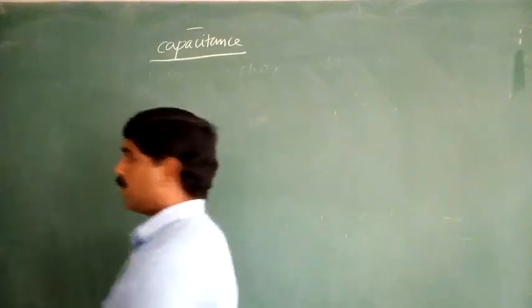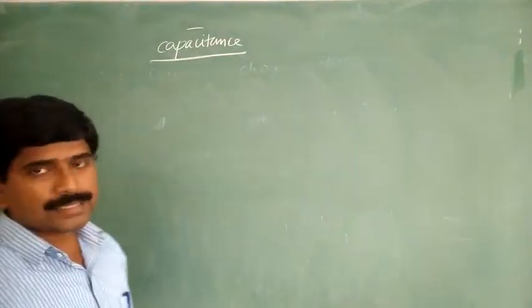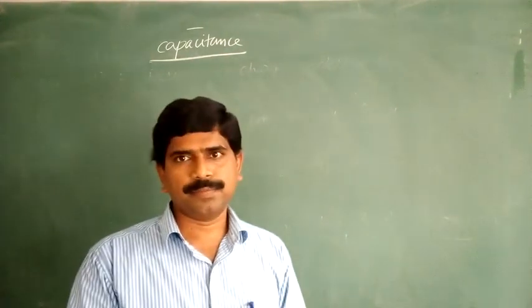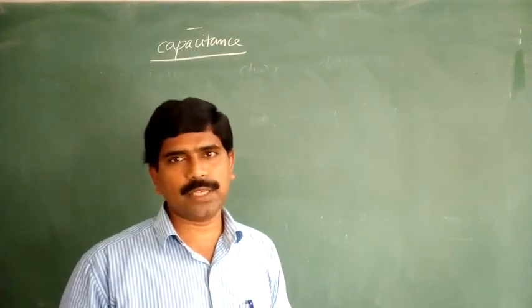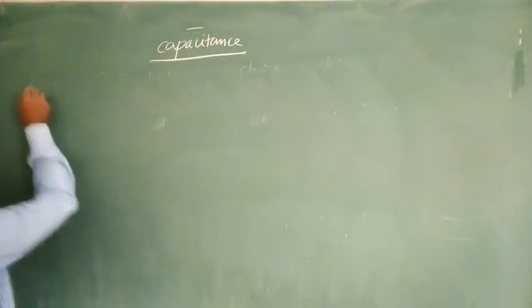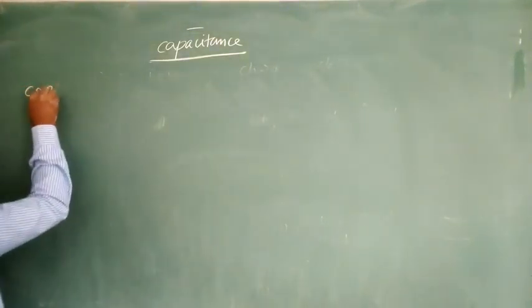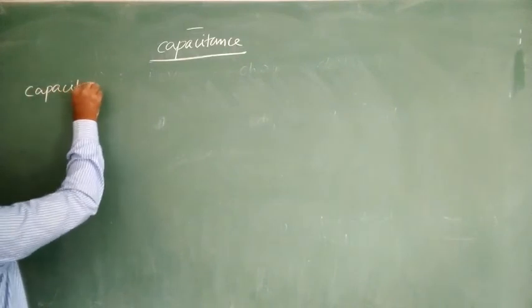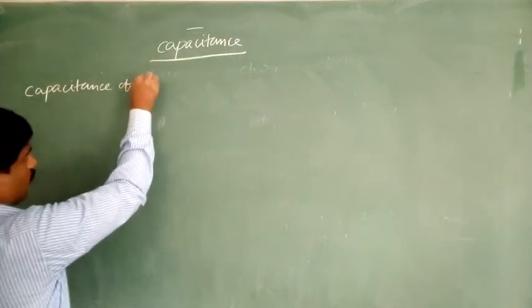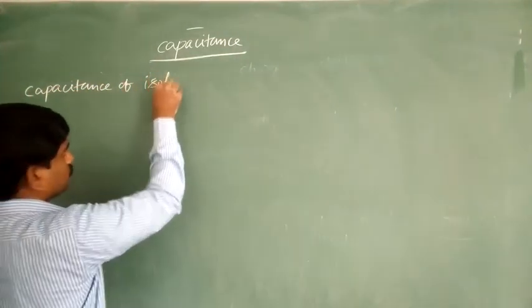Next, what is the capacitance of an isolated conductor?